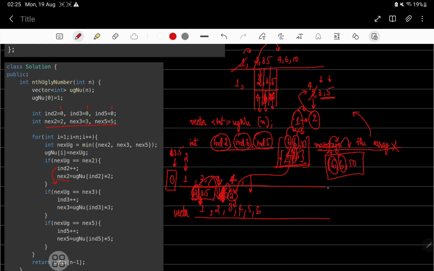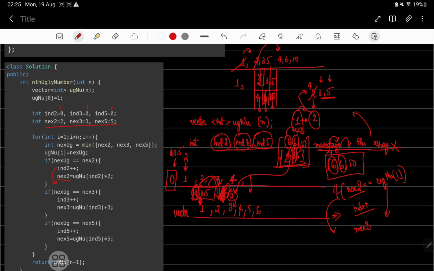What I can do over here now is, if the contention of 2 is over, which means next 2 was equal to ugly number of i, then I can just move the index of this 2 and then add it also. But the same thing needs to be done for next 3 also.